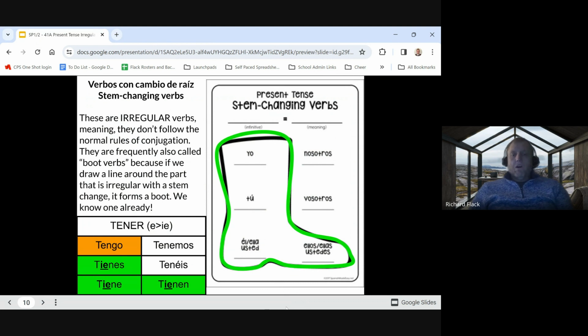We already know one of these types of verbs, the verb tener, which is an E to IE stem change. We know this as tengo, tienes, tiene, tenemos, tenéis, tienen. The change of the stem, if we drop the ER, the stem is TEN, but here we have TIEN, tienes, the E changed to IE. All of these inside the boot, with the exception of tengo. So this is a double irregular verb. This is both a stem change verb, and it's also what's called a go verb. We're going to learn about those in the level 2 of this unit.